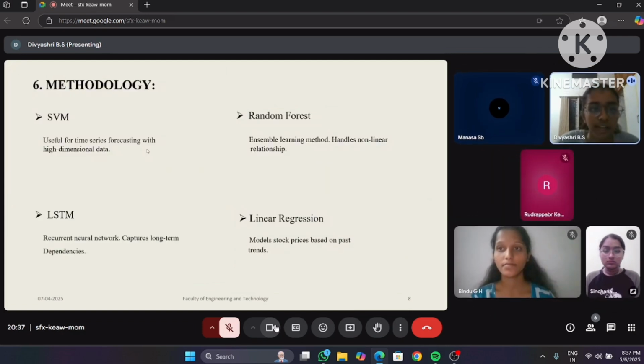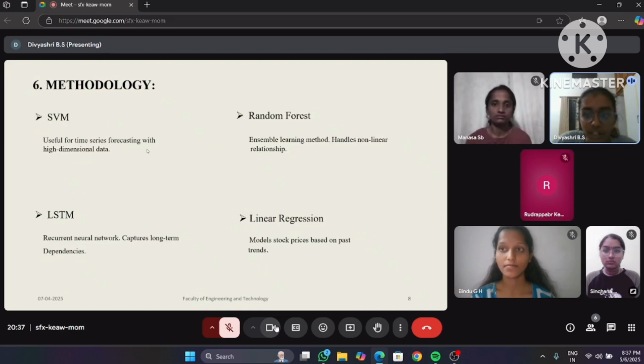Now coming to the methodology, we have implemented four algorithms, that is support vector machine, random forest algorithm, long short-term memory, and linear regression. Support vector machine is useful for time series forecasting with high dimensional data. A machine learning model which is effective for high dimensional data.